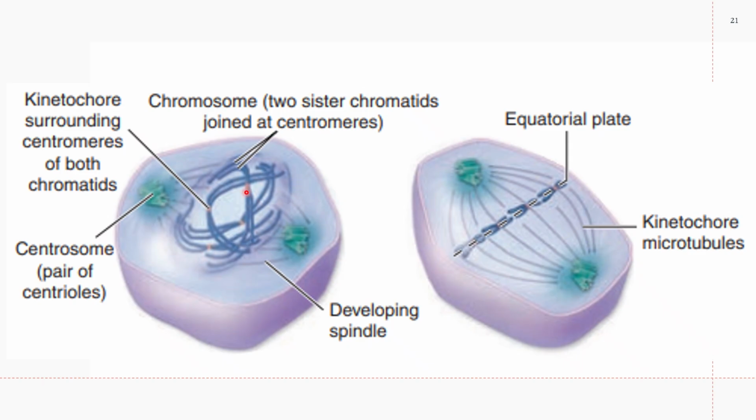So this is for your prophase. Your chromatin material condenses to form your chromosomes. Your centrosome migrates towards the opposite poles, and you have your new microtubule organization center. This one is for the next phase, the metaphase.